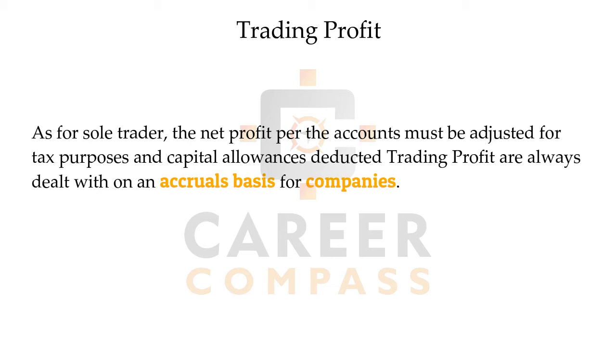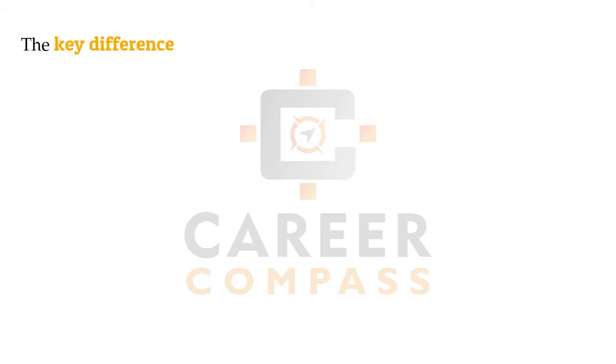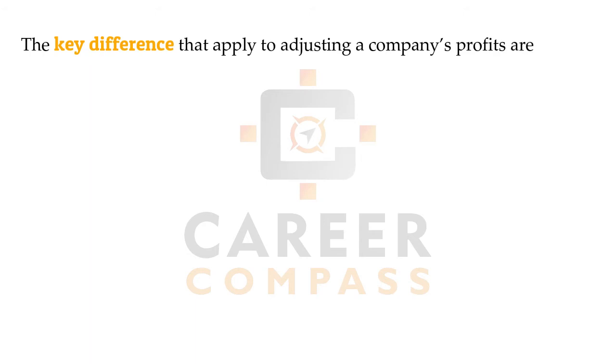Here, students, we are not required to learn new concepts or a pro forma for tax adjusted trading profit. But instead, whatever we have learned in the sole trader trading profit, we are assuming the same rules will apply to the companies also, but with some key differences, students. So here we have to see the key differences only, otherwise other rules will remain the same. Here are some key differences, students.